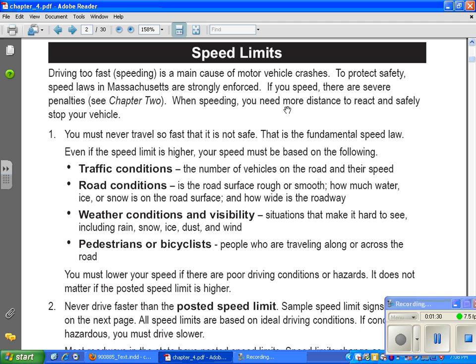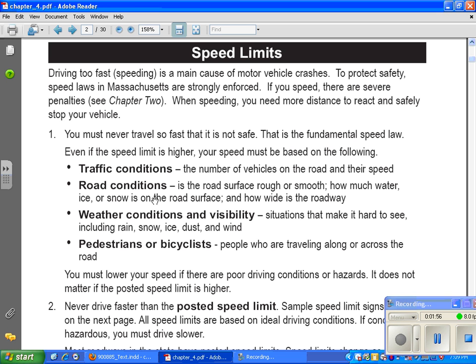When speeding, you need more distance to react and safely stop your vehicle. Because if you're going really fast, the car takes a long time to stop. You must never travel so fast that it is not safe. That is the fundamental speed law. Even if the speed limit is higher, your speed must be based on the following.